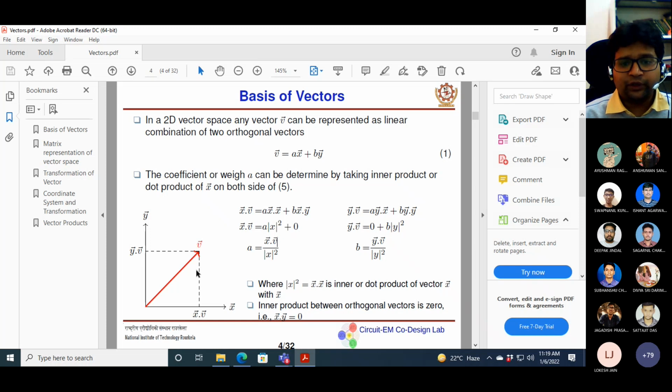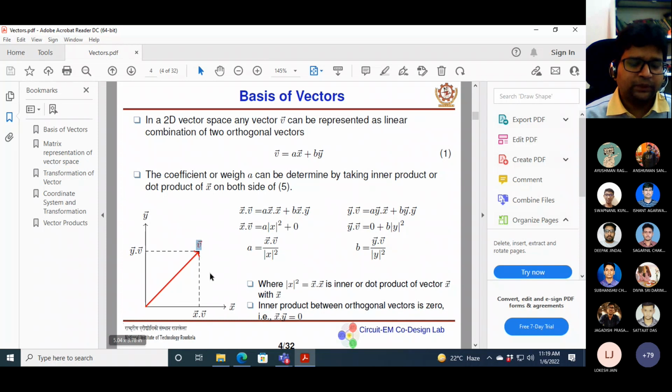Now this projection is very important, because let's say I want to find out what is the component of v orthogonal to x?